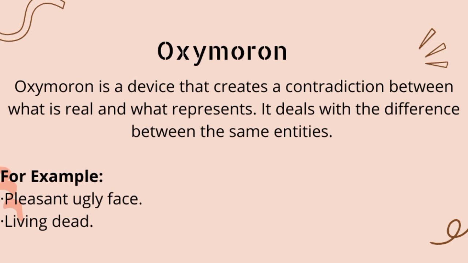Next is the oxymoron. Oxymoron is a device that creates a contradiction between what is real and what it represents. So it deals with the difference within the same entity. For example, pleasant ugly face and living dead. There is a contradiction between the two things that exist in one person.